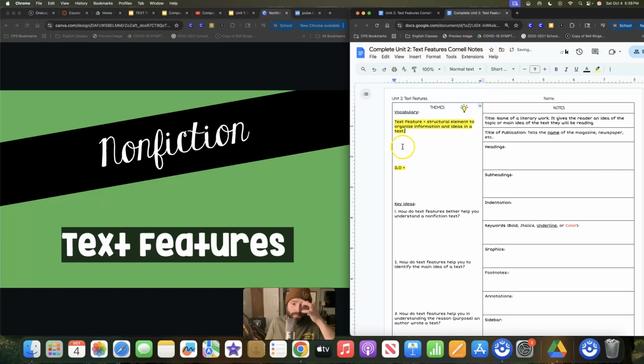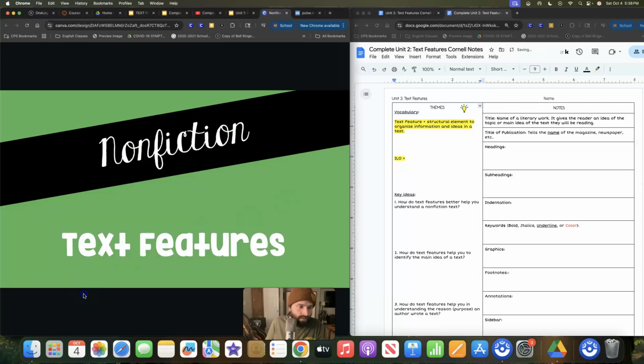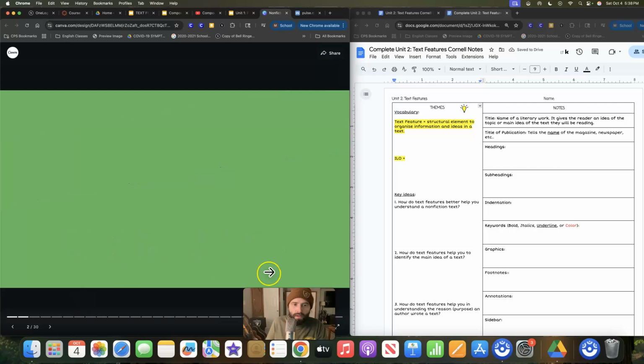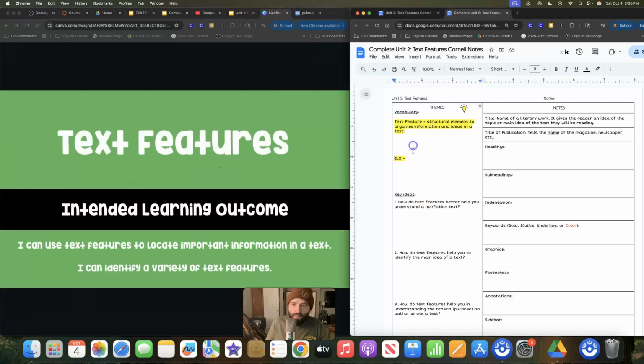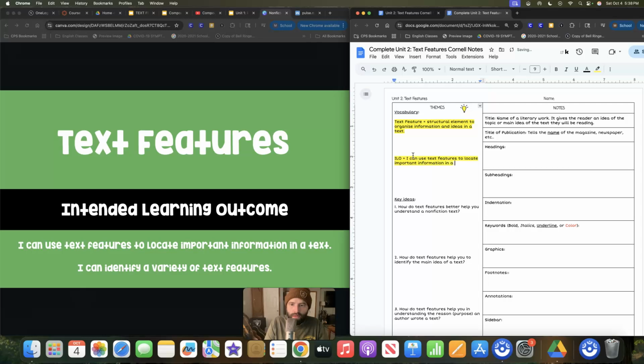Okay, now your intended learning outcome, which is going to be on this next slide here, is you will be able to, if you're not already able to: I can use text features to locate important information in a text. I can identify a variety of text features. That's what we want to do today.